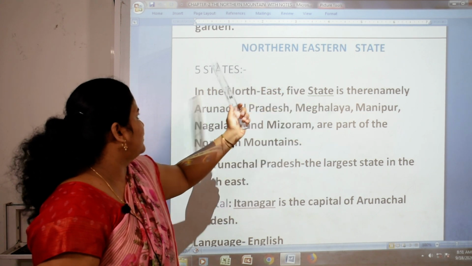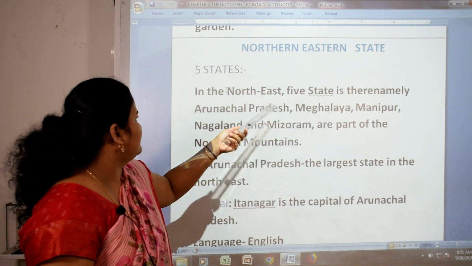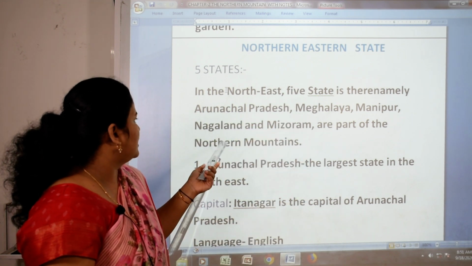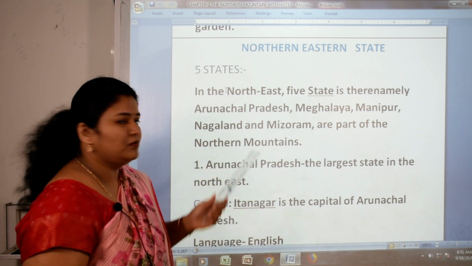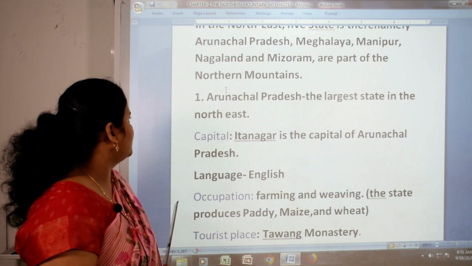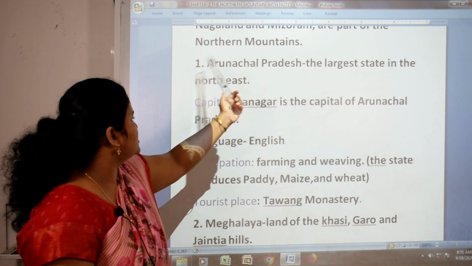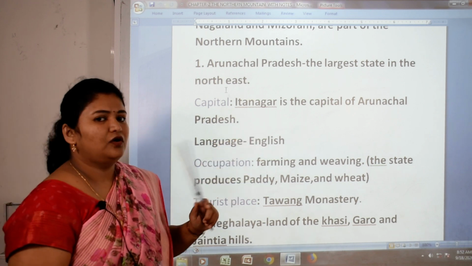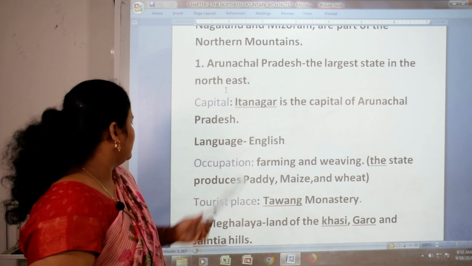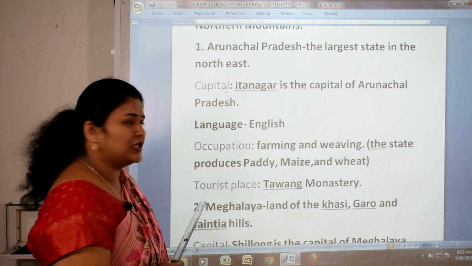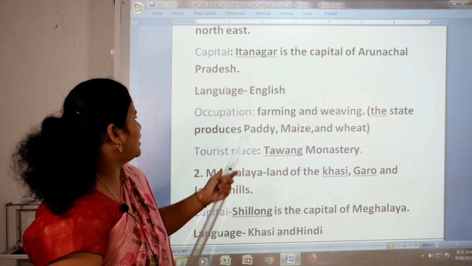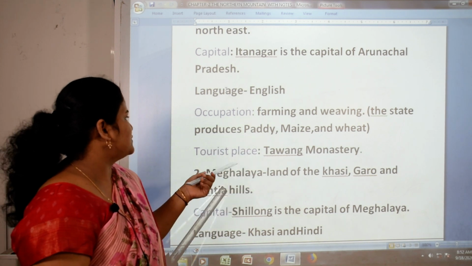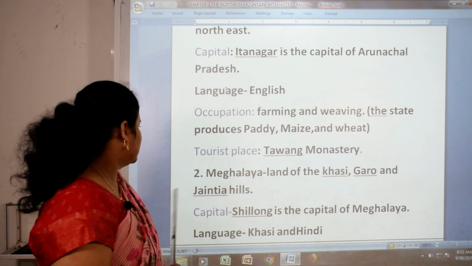Northeastern states: there are five states in the northeast, namely Arunachal Pradesh, Meghalaya, Manipur, Nagaland and Mizoram, which are part of the northern mountains. First one is Arunachal Pradesh, the largest state in the northeast. Itanagar is the capital of Arunachal Pradesh. Language: people speak English there. Occupation: farming and weaving. The state produces paddy, maize and wheat. Tourist place: the Tawang Monastery.